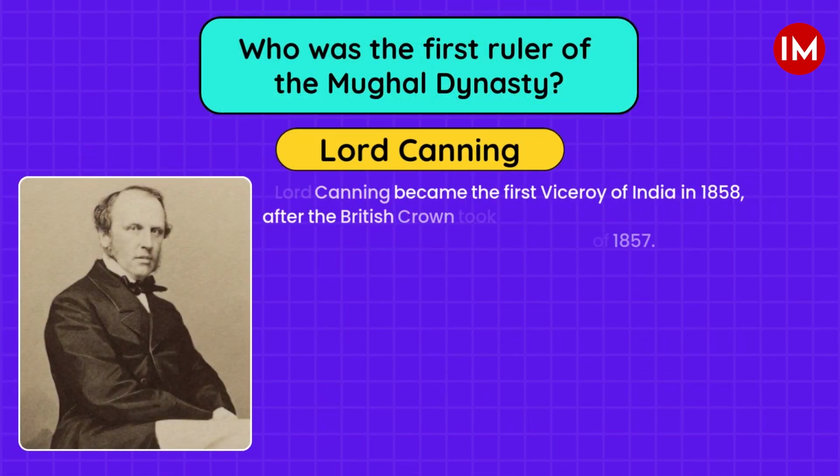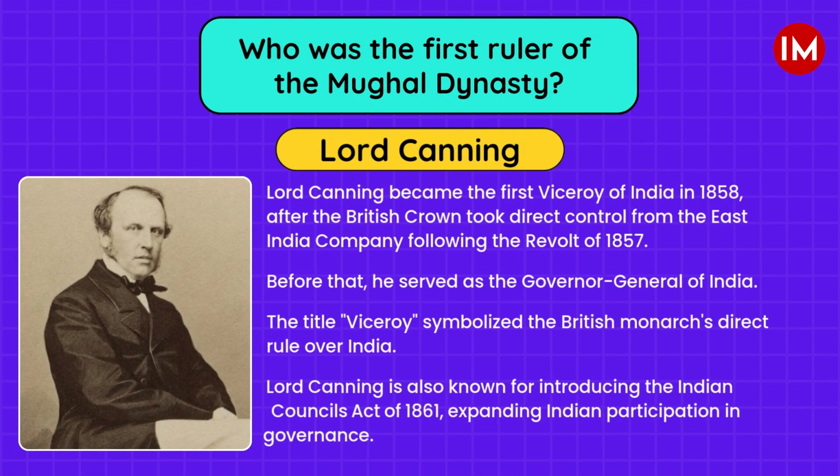Lord Canning became the first Viceroy of India in 1858, after the British Crown took direct control from the East India Company following the revolt of 1857. Before that, he served as the Governor-General of India. The title, Viceroy, symbolized the British monarch's direct rule over India. Lord Canning is also known for introducing the Indian Councils Act of 1861, expanding Indian participation in governance.